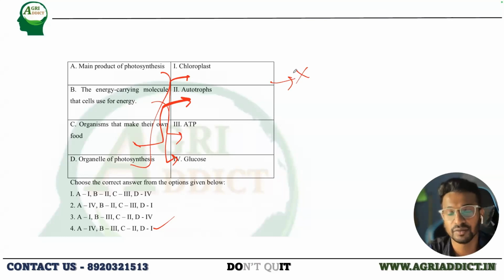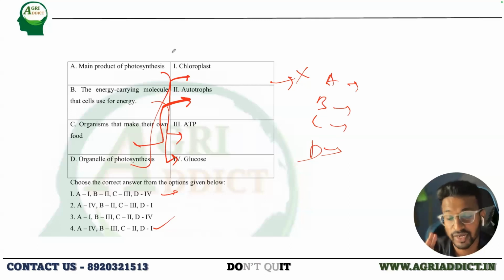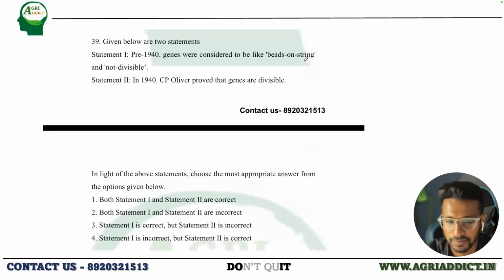There are students who will make mistakes because in the actual exam you might have to scroll down to see the options. The match the following will be on the upper side and you have to scroll down to see the options. At that time students get confused and give the wrong options. So what I suggest is, as soon as you see a match the following, write the things on the piece of paper that they will give. Just mark them as A, B, C, D, give an arrow mark and try to match them. If you are doing it in your mind, many times you will definitely miss a mark in these very simple questions. So don't make this mistake. Next one.